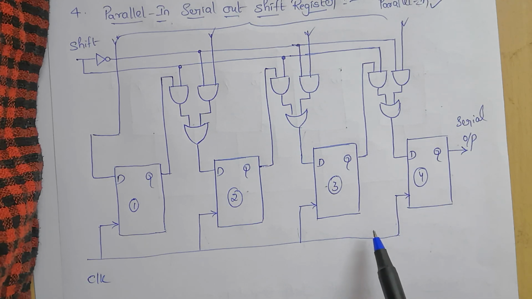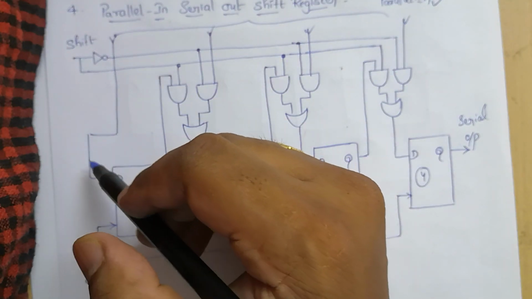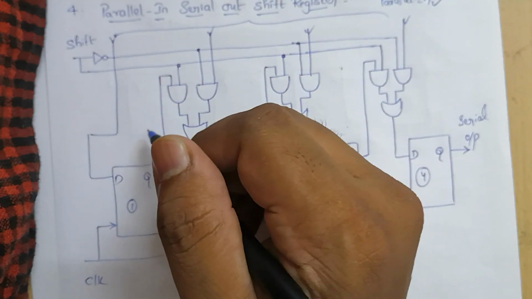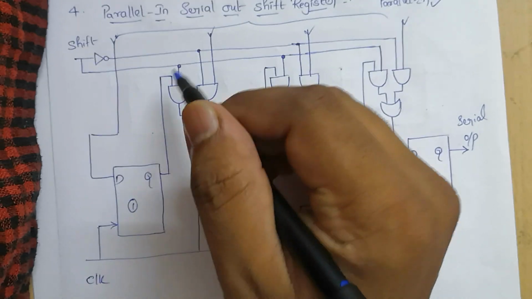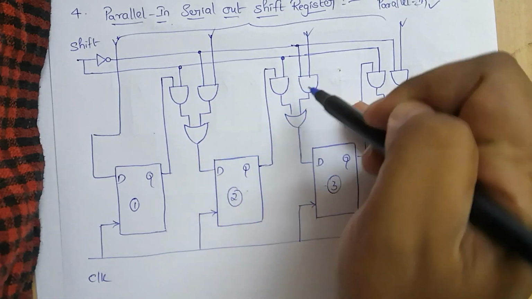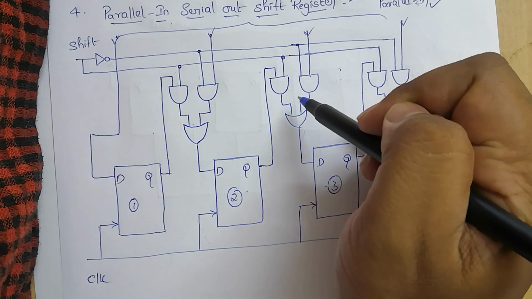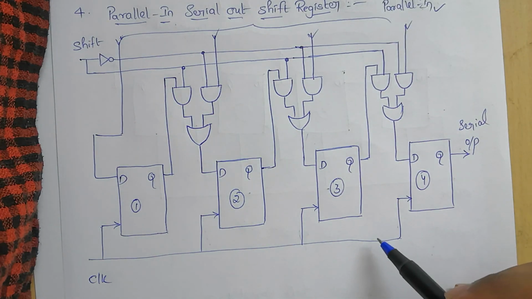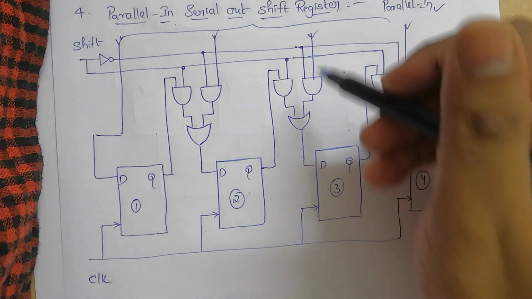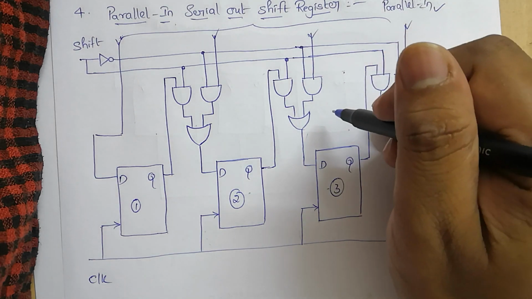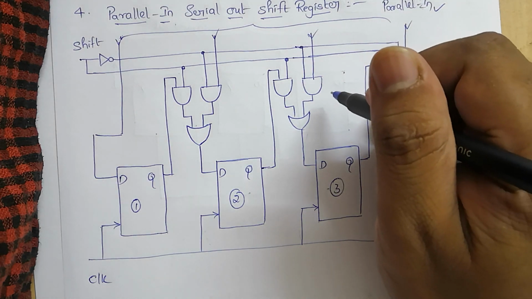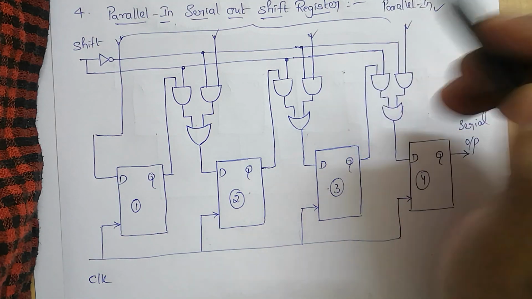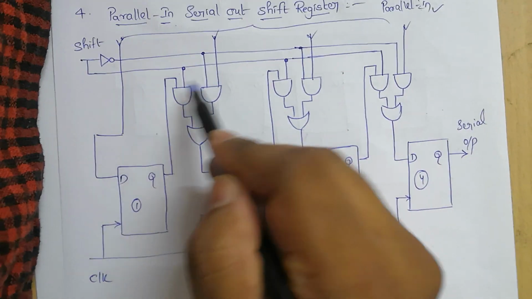But the input data is connected individually to each flip-flop through a multiplexer at the input of every flip-flop. See, this is the multiplexer combination connection. The output of the previous flip-flop and parallel data input are connected to the input of the mux, and the output of the mux is connected to the next flip-flop.